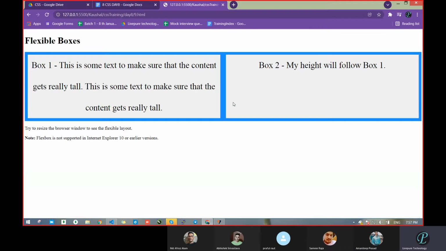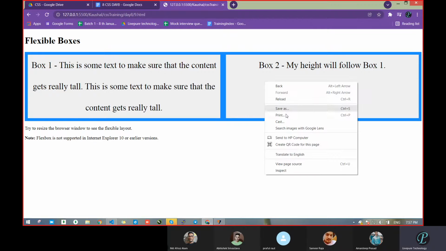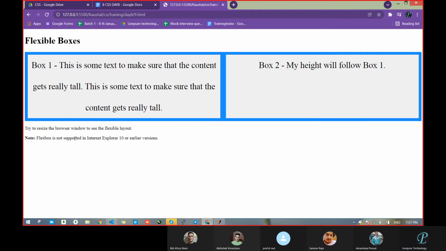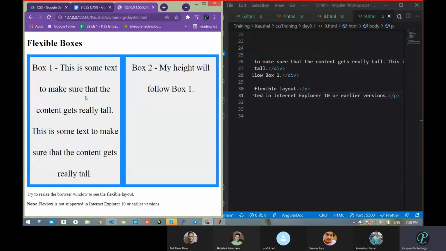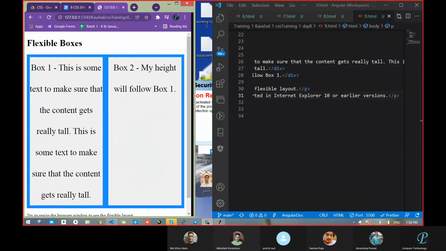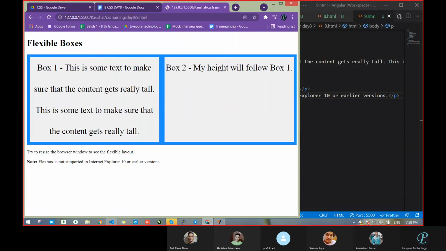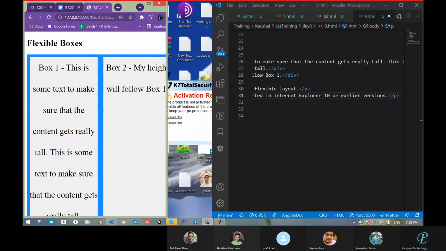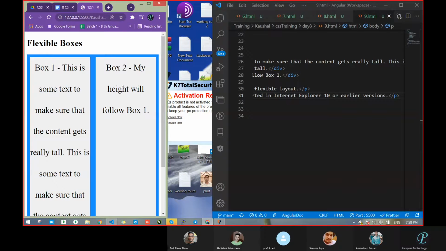This is the Flex. Okay. With the help of Flex, what did we do? We divided the same thing into 2 sections. Now do one thing. Resize your browser. What is written at the bottom? See, try to resize the browser window to see the flexible layout. Whatever the content is telling, just follow that. What is happening? What are you getting? What are you observing here?